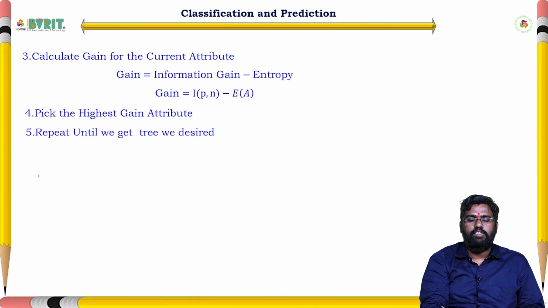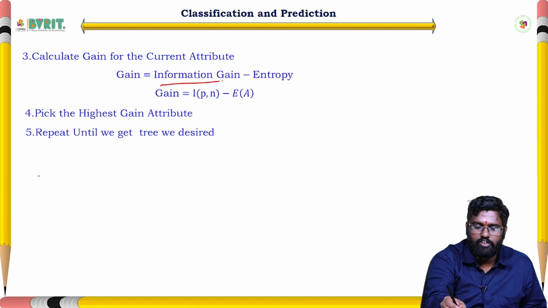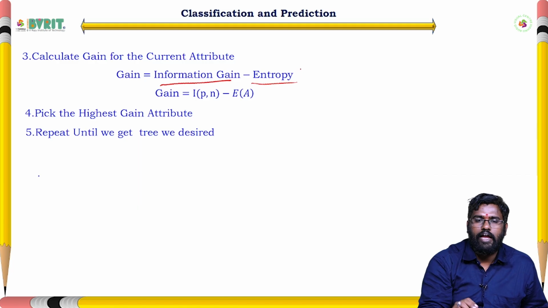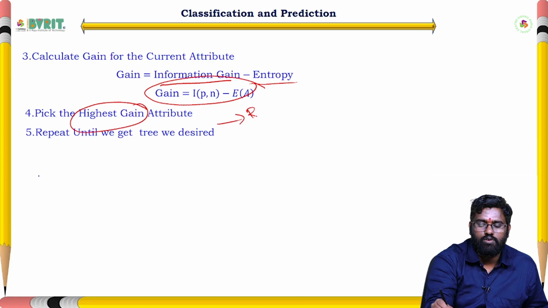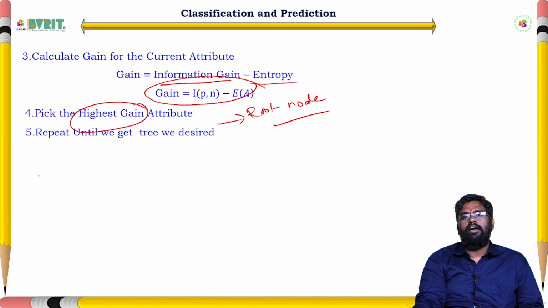Then we have to calculate the gain. Calculating the gain means the information gain minus the entropy of the attribute. Based on the gain value, the attribute with the highest gain is considered the root node. Then we repeat the process until the last step is reached.